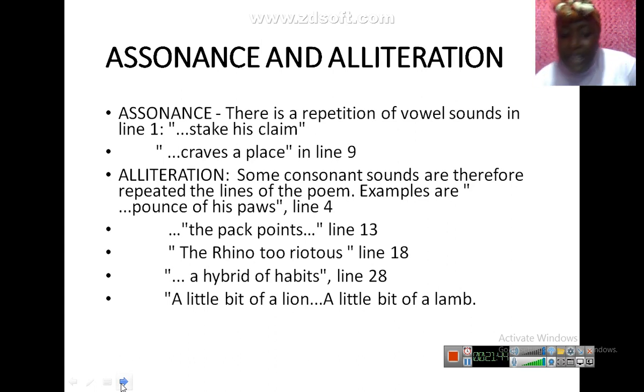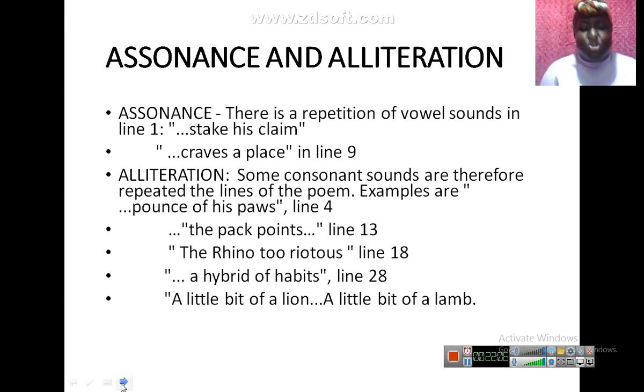You can see in line 9 where they said, yes, the giraffe craves a place in the front. The giraffe craves a place in the front. Craves place. There are so many like that. I wouldn't have enough time to list them. Can you see that? So underline A.